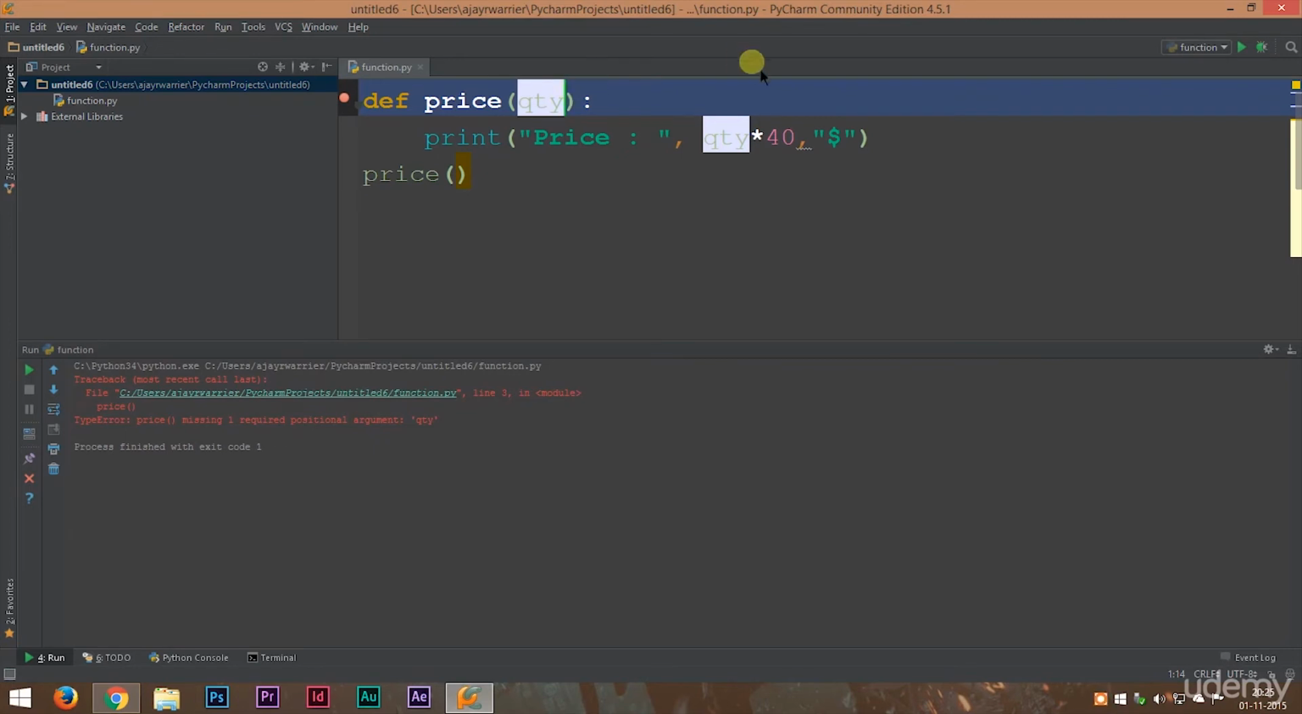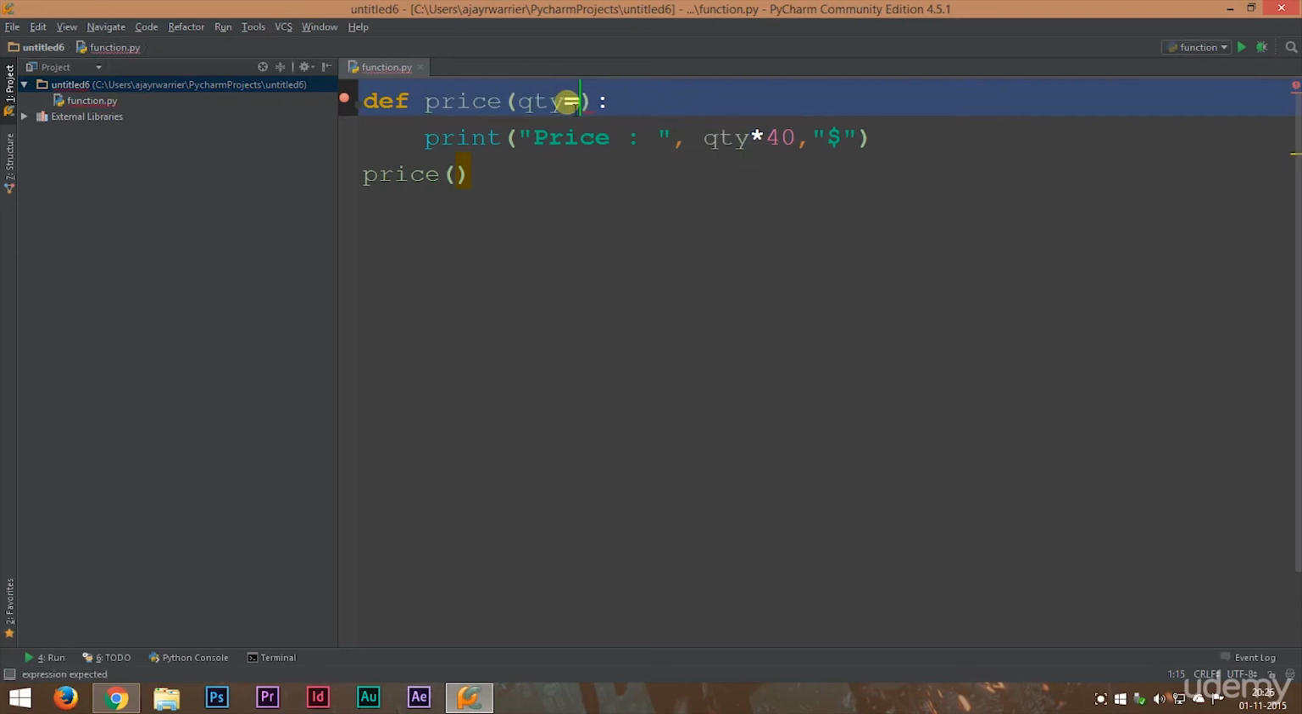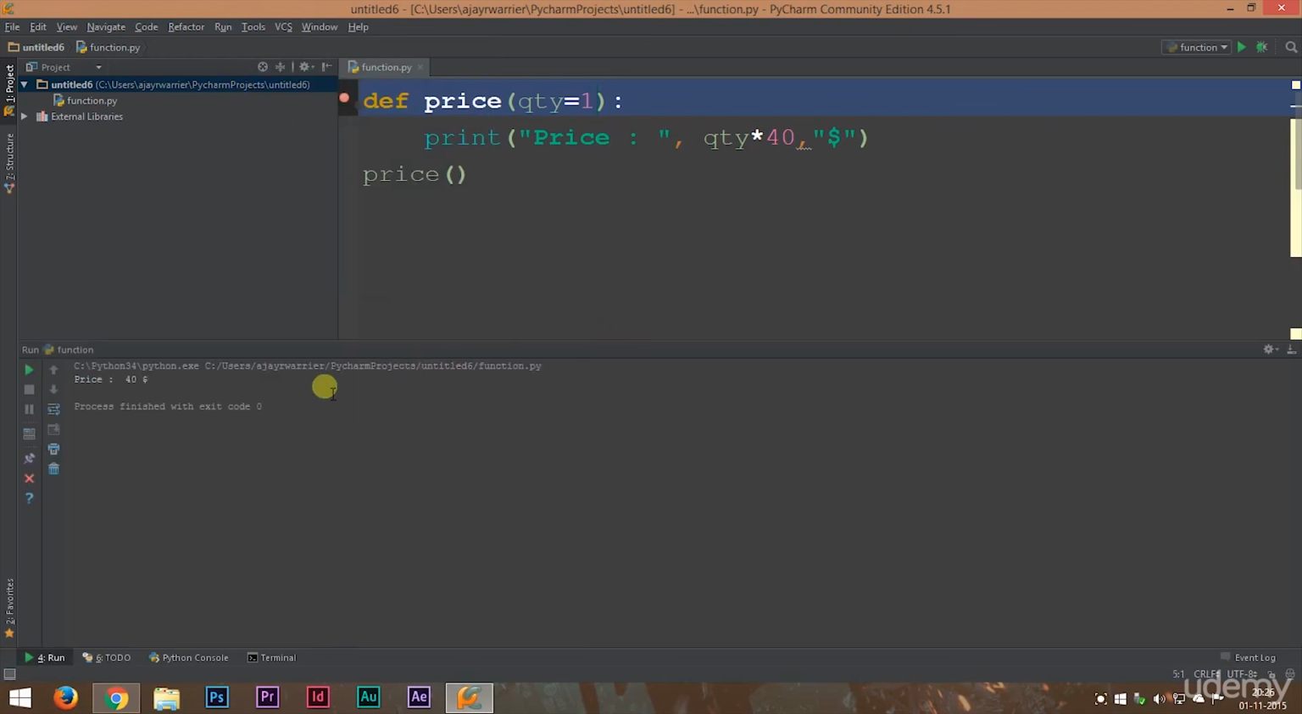So how can we do that? It is very simple. I will show you how. Here is our function definition, and we have provided that qty will be the variable that we are going to use inside the function. So to give it a default value, all you have to do is inside this bracket write qty equal to 1. In this case it's 1 because 1 will be our default value. Now let's run this. You can see that it works and we get an output, price is equal to $40. So even if the user forgets to enter the quantity, he will still be able to move forward.